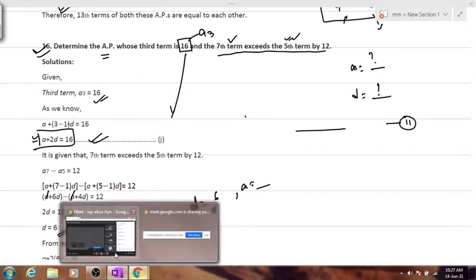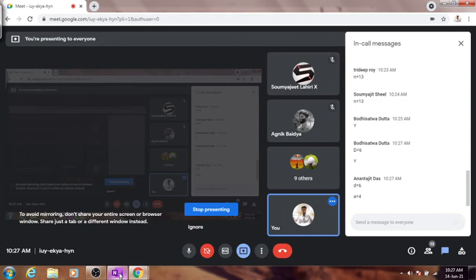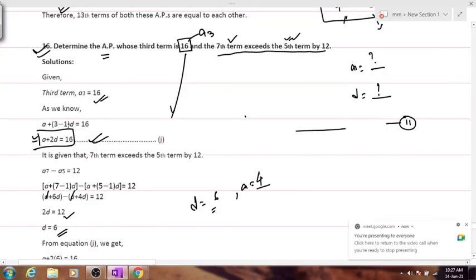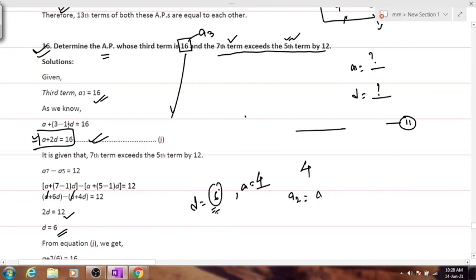Tell me the value for A. A is equal to 4. Very good, Anandaji. So, we have the first term as 4 and since the common difference is 6, the second term will become how much? A plus D, which is 4 plus 6, 10. Any doubt?